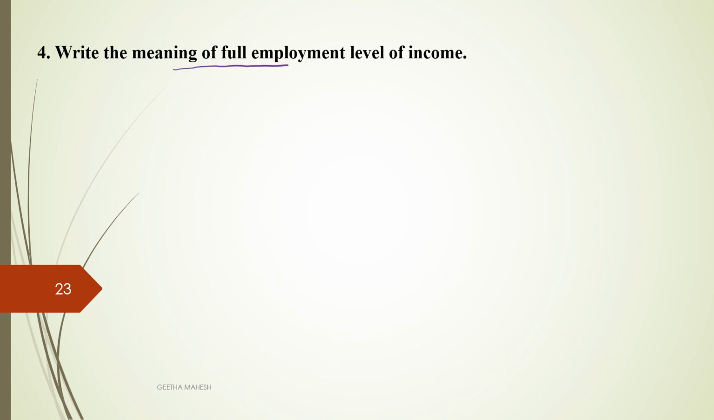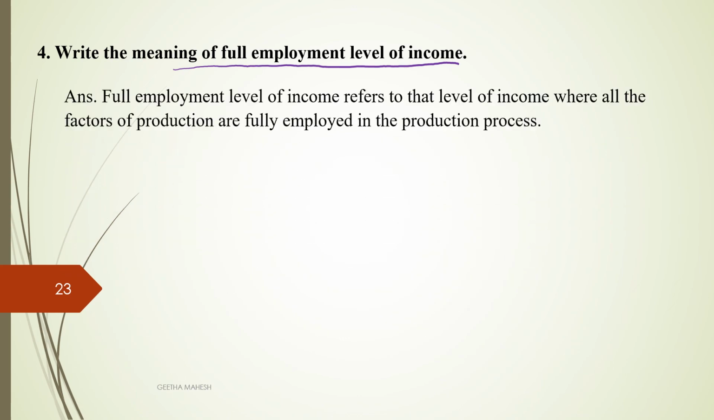Write the meaning of full employment level of income. So, what is full employment level of income? It refers to the level of income where all the factors of production are fully employed in the production process.